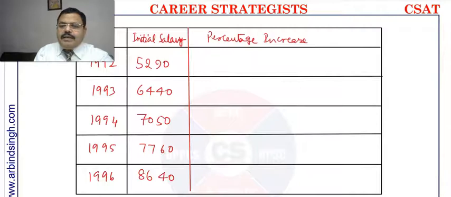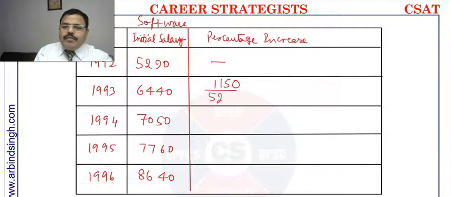This was the salary given for the corresponding year. This is in software, right? So there is no increment in the first year. What is the increment here? 0, and 14 minus 9 is 5, and 3 minus 2 is 1, and 6 minus 5 is 1, divided by 5290 multiply by 100%.